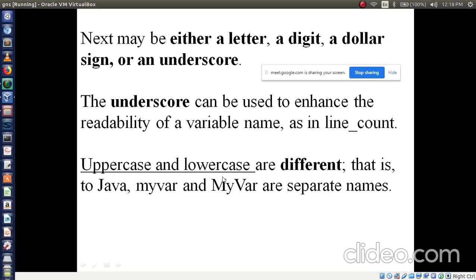And uppercase and lowercase are different. An uppercase variable is not the same as a lowercase variable. For example, I have written here myVar and MyVar, where M is capital, V is capital here. While reading, these all have the same meaning, but for identification these variables are different, they are all different names. Small letters and uppercase letters are different. Is that clear?